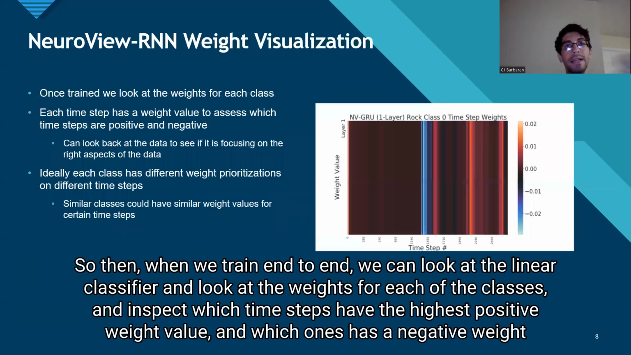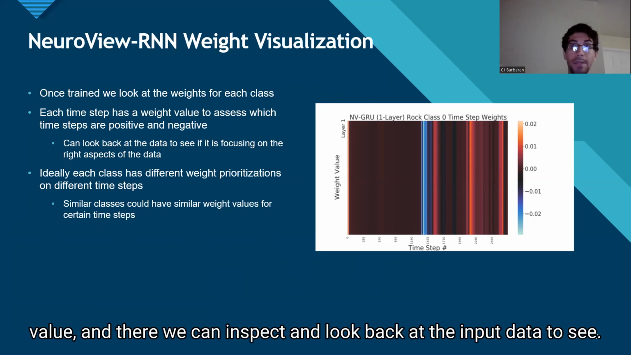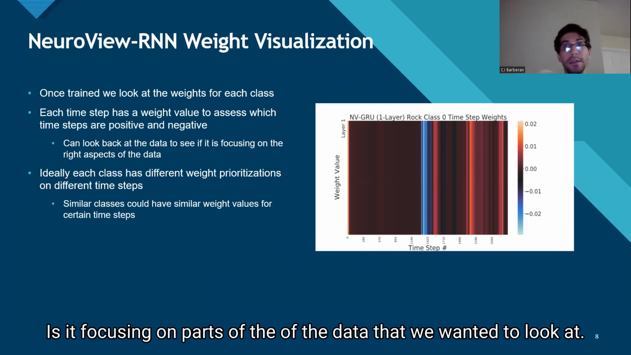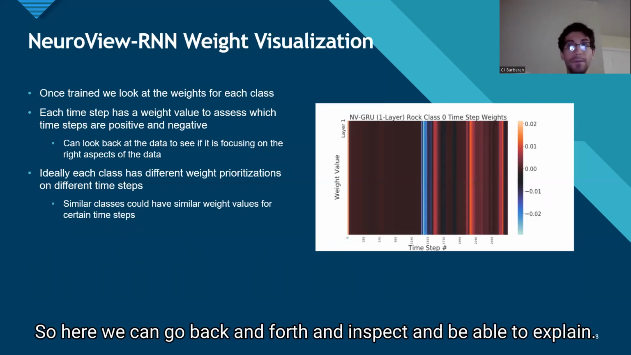When we train end to end, we can look at the linear classifier and look at the weights for each of the classes and inspect which time steps have the highest positive weight value and which have a negative weight value. There we can look back at the input data to see if it is focusing on the parts of the data that we wanted to look at. So here we can go back and forth, inspect, and explain, okay, we can see where it's making those decisions at these points.